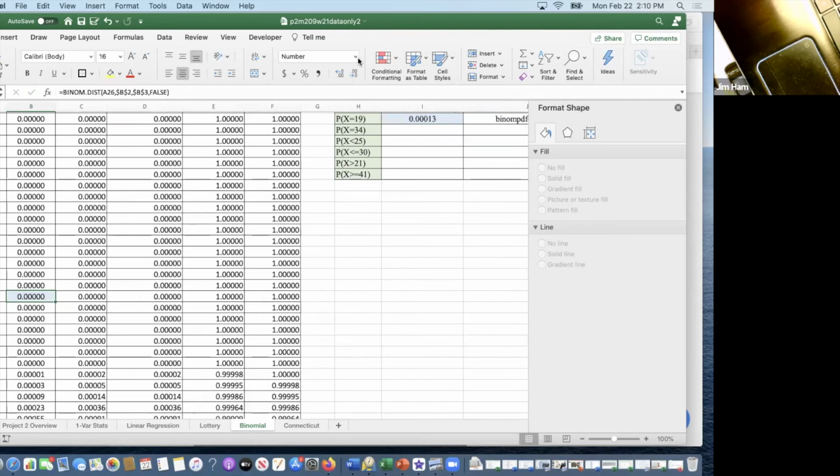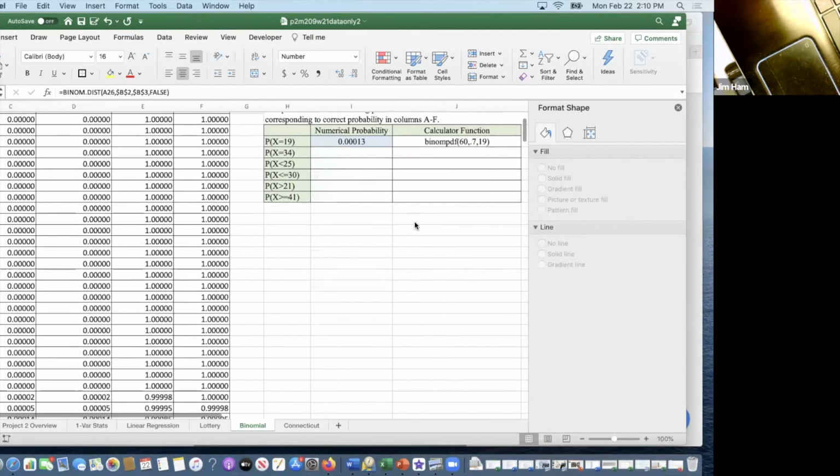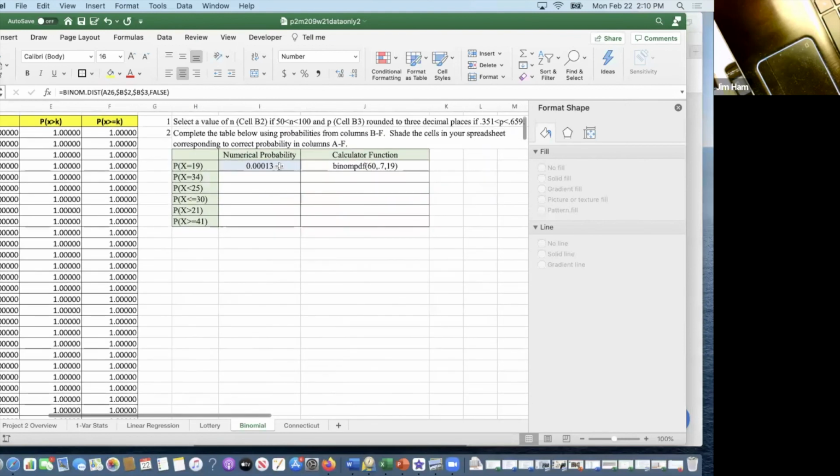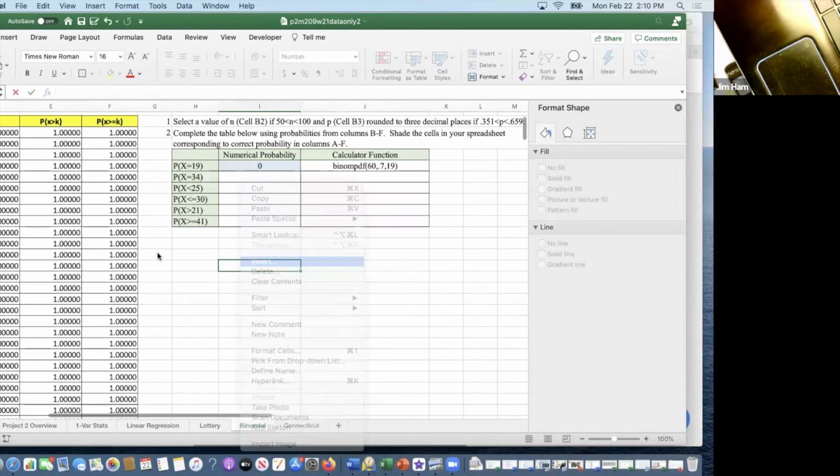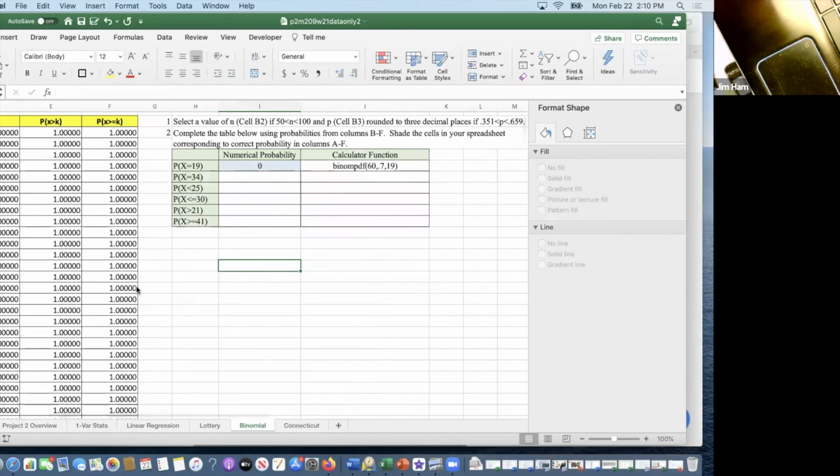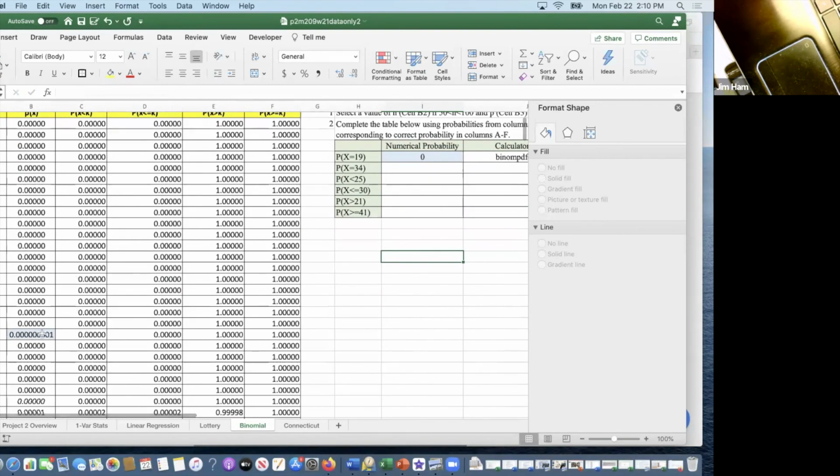If we want to see more, then we'd have to extend the number of decimals. It's pretty small. Yeah, there it is. 1 in 10 million maybe, but it's a very tiny number. So I'm asking you just to round these to the nearest 5 decimal places. So you'd have to put 0, 0. Then notice this is shaded in blue. Come over here and shade where the answer is in blue.